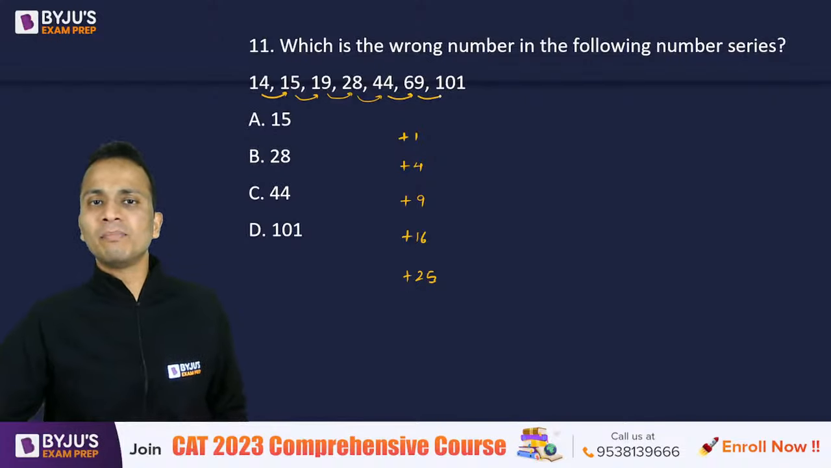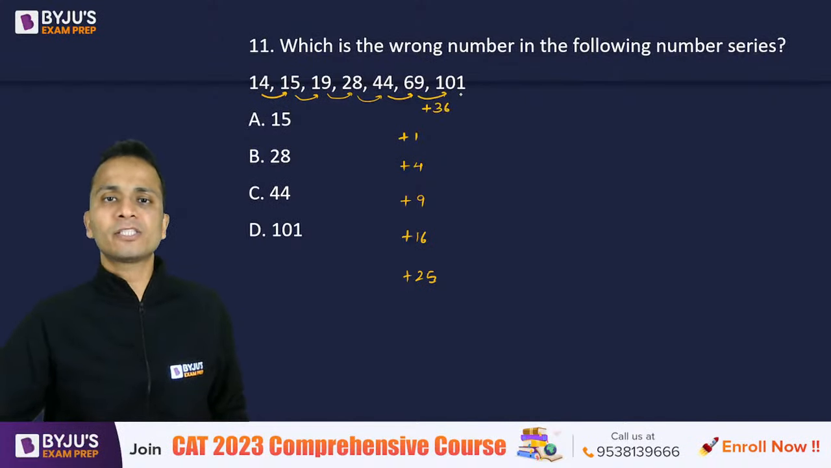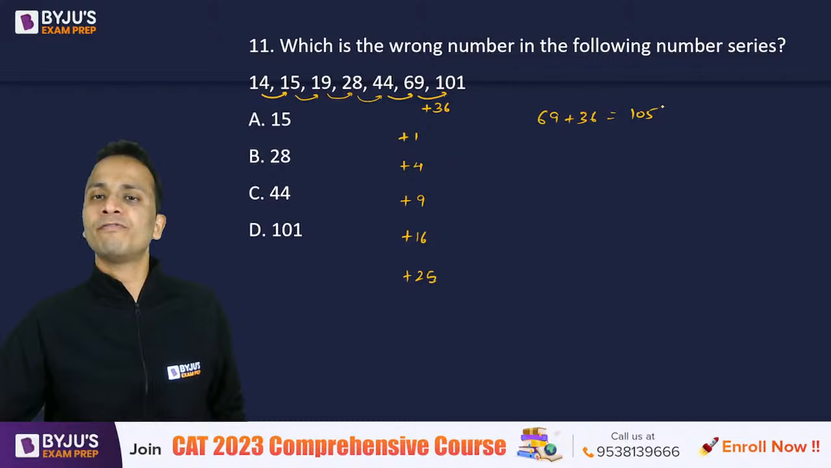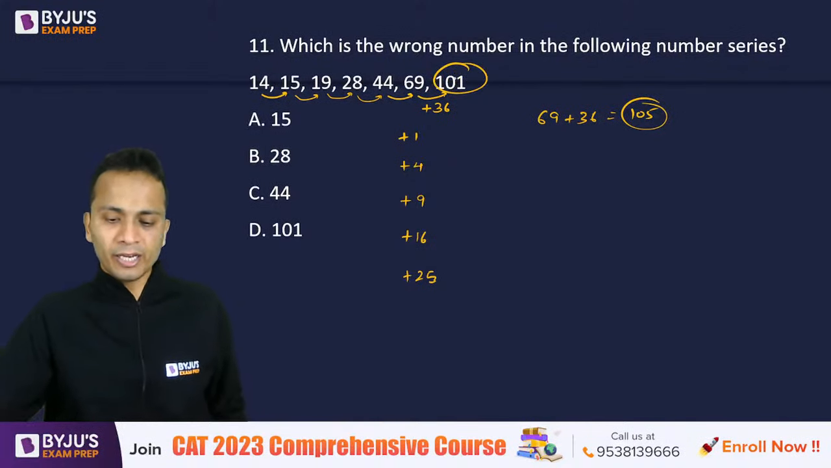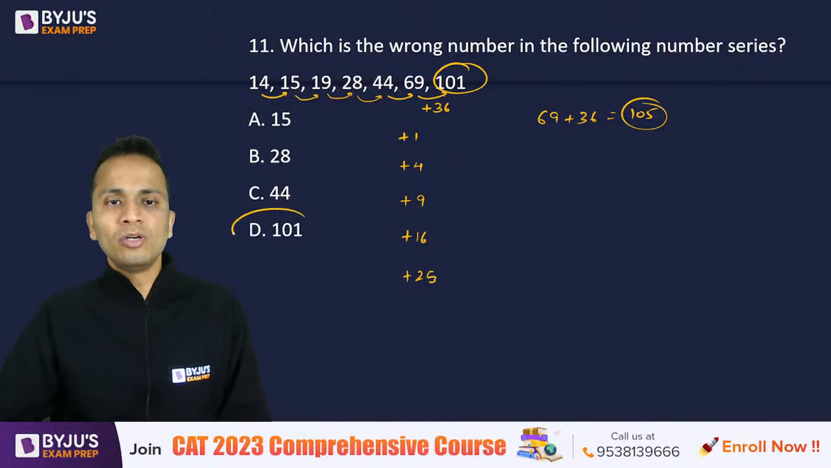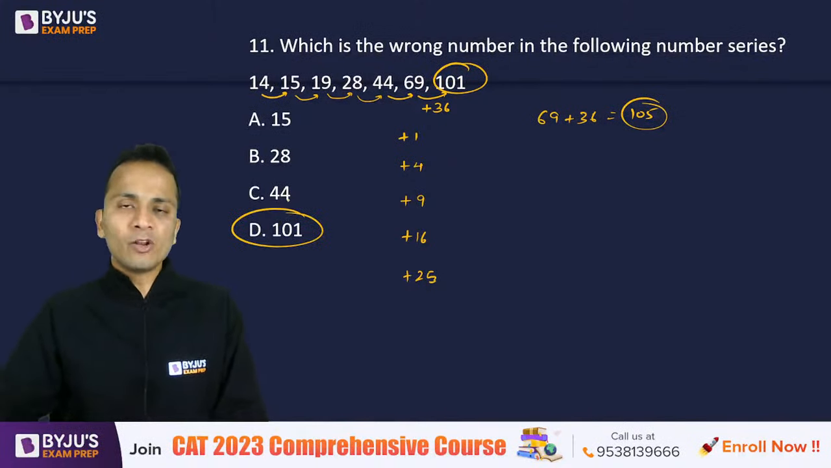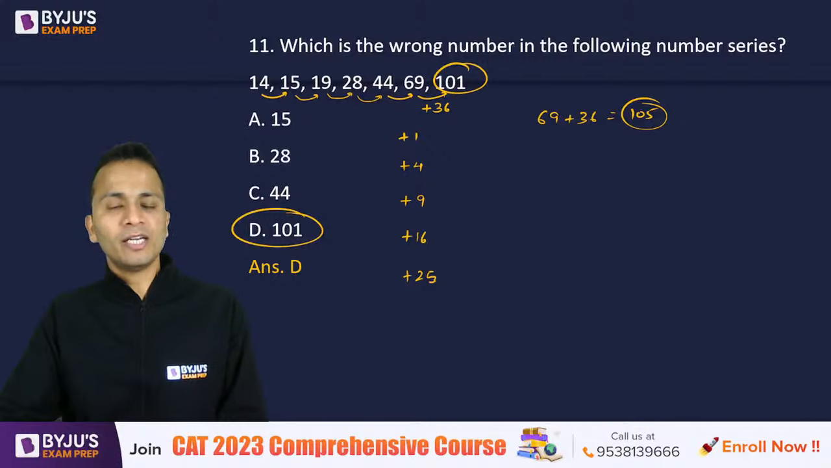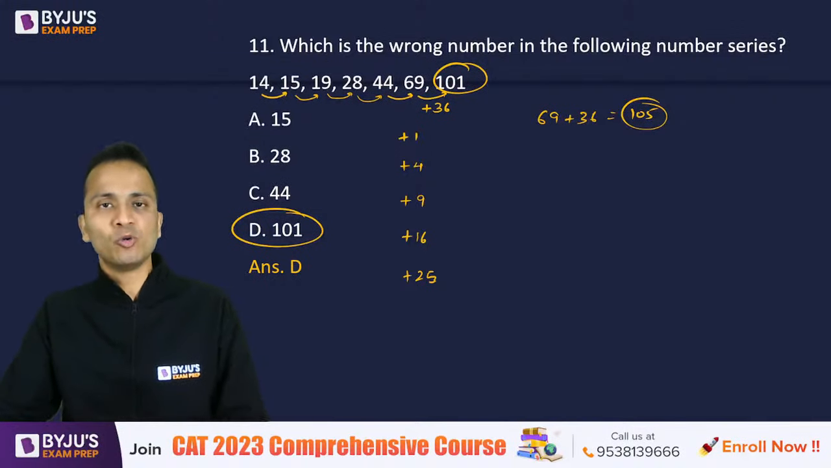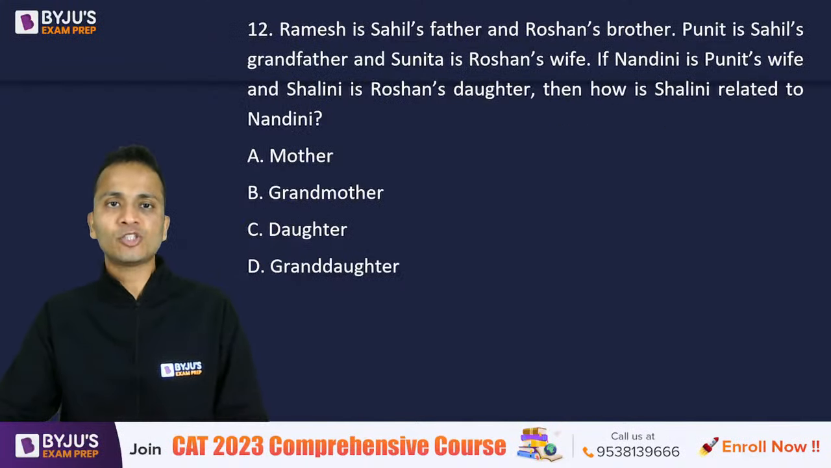So the last number should be obtained by adding 36 to 69. So 69 plus 36 is equal to 105. But the number written here is 101. So 101 should be the wrong number of the following series. Okay. So the answer is option D, and all of you are absolutely correct. Let's quickly move on to the next one.